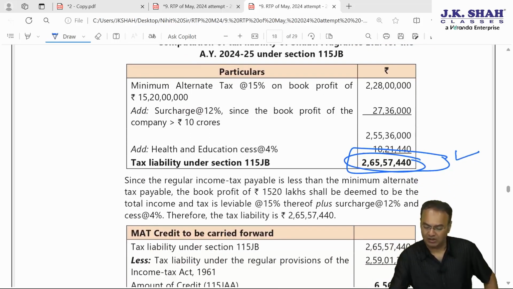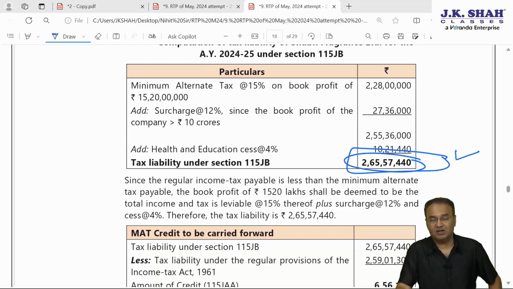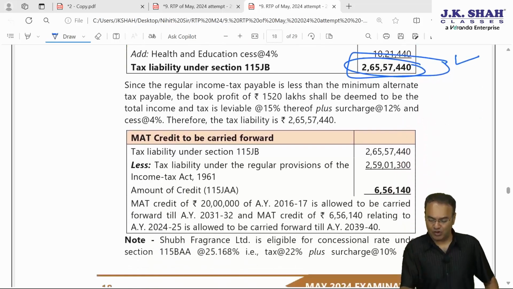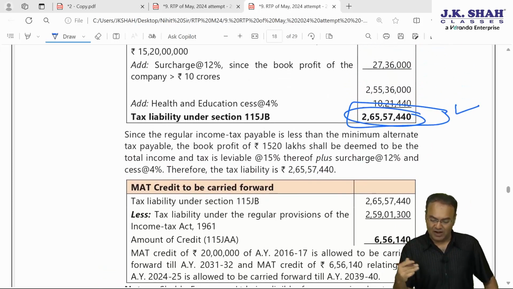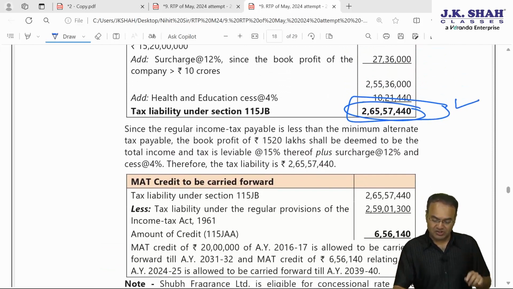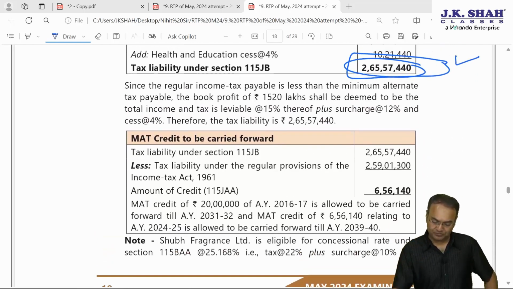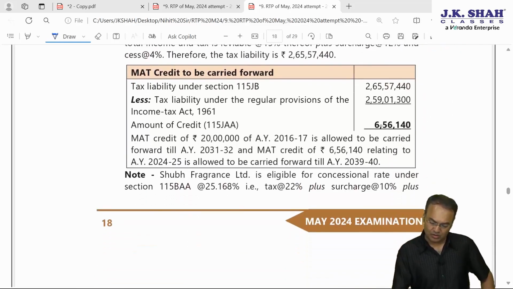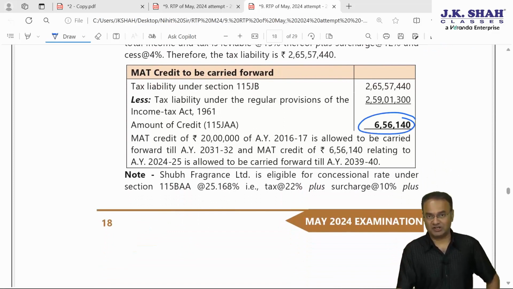Naturally MAT is higher. In such situation, MAT will be payable. There will be extra credit generated. 20 lakh credit is brought forward, but that credit will have to be carried forward. But in case if company decides to opt for normal provisions, there will be further MAT credit of 656,140 plus that 20 lakh brought forward, everything will be carried forward.